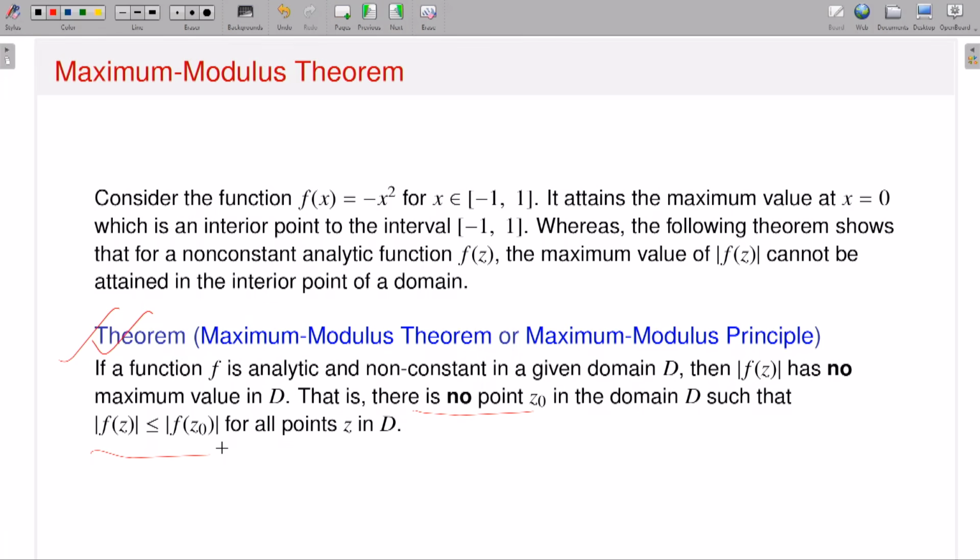That means you do not have any other function except the constant functions which attains its maximum and minimum in the interior. So if I have a non-constant analytic function on a domain D, and if a maximum or minimum exists, then it always attains it on the boundary and not in the interior. That's the statement of the maximum modulus theorem, or the maximum modulus principle.